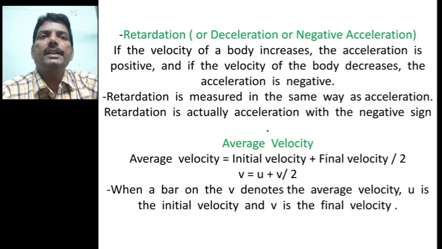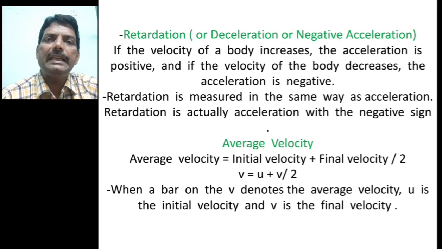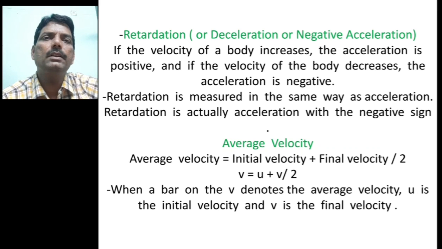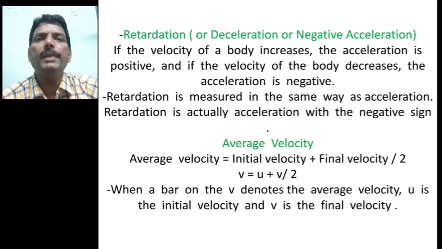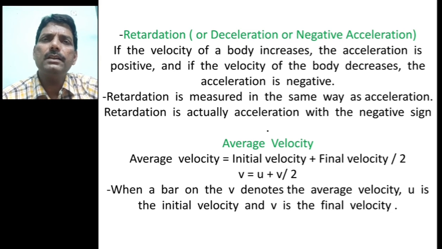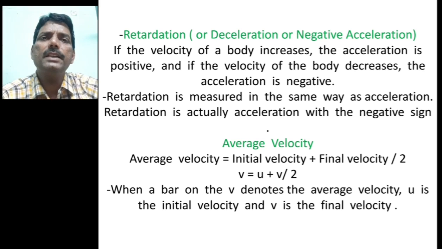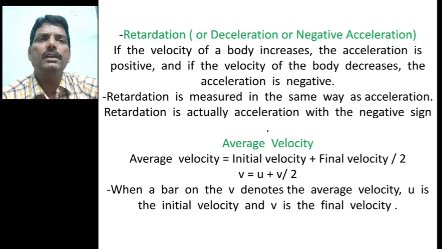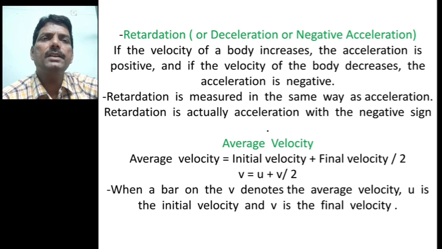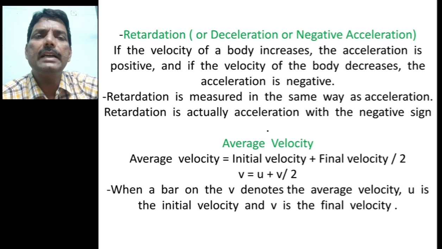Then retardation or deceleration or negative acceleration. If you initially increase the speed, then you can say that the velocity with respect to time is increasing, and if you decrease the speed, suppose you have applied the brake, then you can say that the velocity with respect to time is going to be decreased. So you can say that if it is decreasing, it is called as a retardation or negative acceleration. That is the main difference between the positive acceleration and negative acceleration. The negative acceleration is called as the retardation.